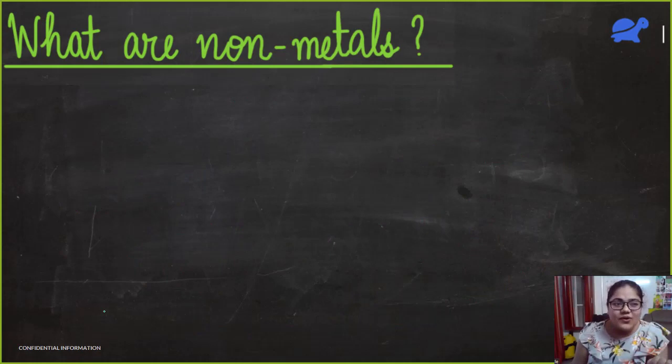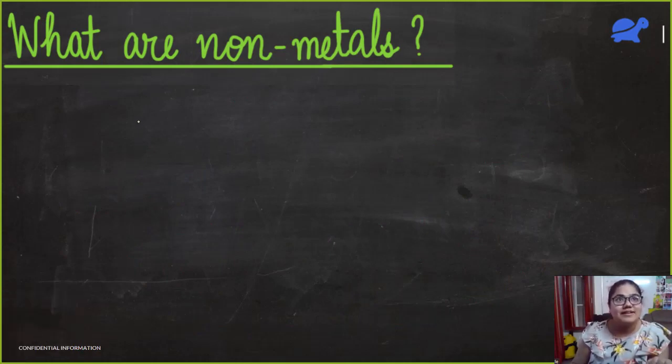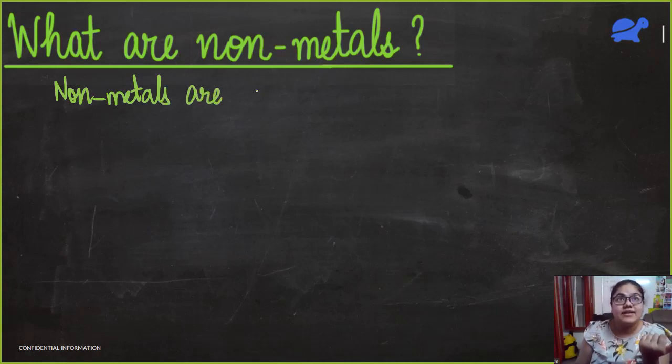Now, we want to define what non-metals are. Non-metals will do the opposite. Non-metals also want to become like noble gases. They want to be very peaceful. So for that, non-metals will accept electrons. Non-metals are elements which accept electrons.